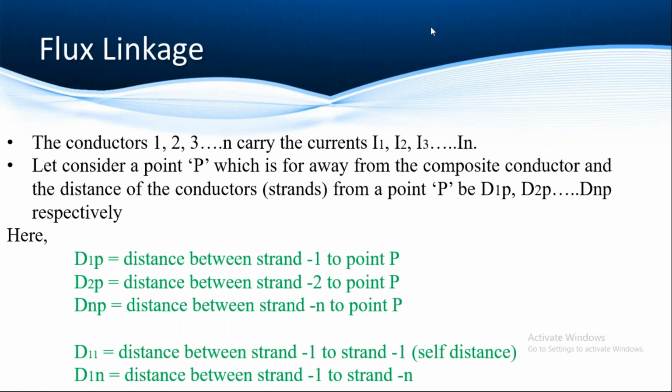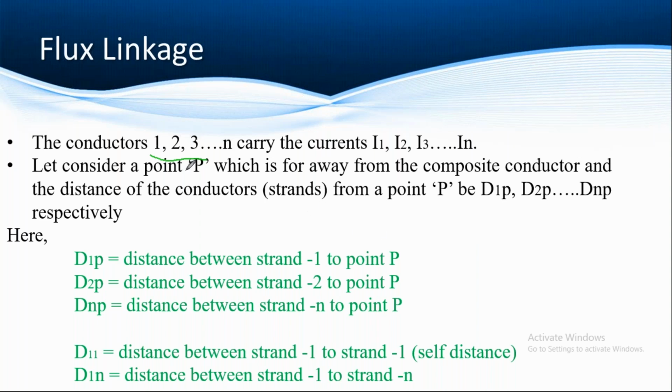Now here I am choosing n number of conductors, each carrying currents I1, I2, I3 up to In respectively. Now let's consider a point which is far away from the composite conductor. Again I am saying that a composite conductor is nothing but the connection of strands in parallel; that is called a composite conductor.